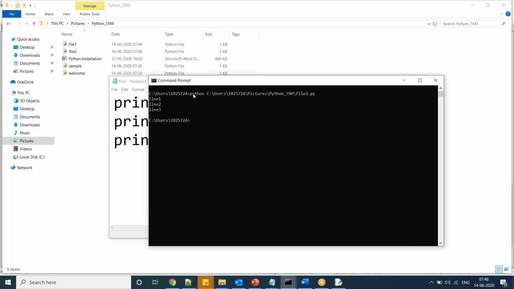Guys, here it is not mandatory to use python, you can use py also. You can see this one. So you can execute using python or you can execute using py.